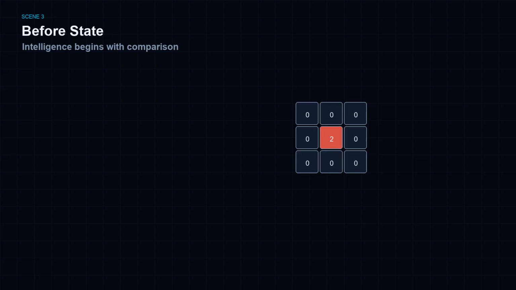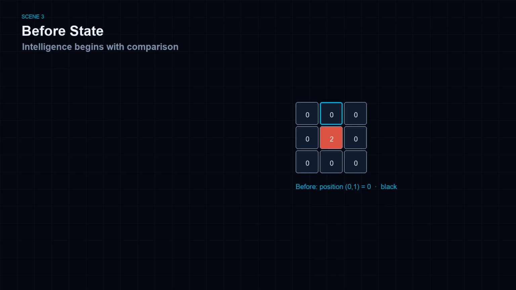The before state is the environment immediately before an action is applied. Top center position 0, 1 equals 0. Black. Center position 1, 1 equals 2. Red. Nothing has happened yet. This is the baseline the system will compare against.